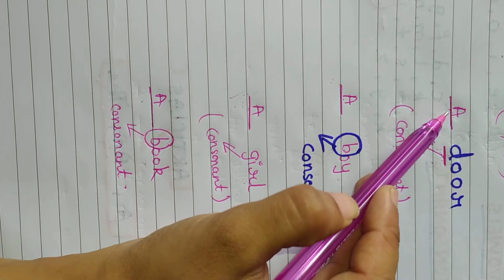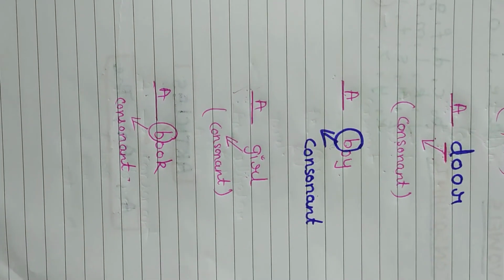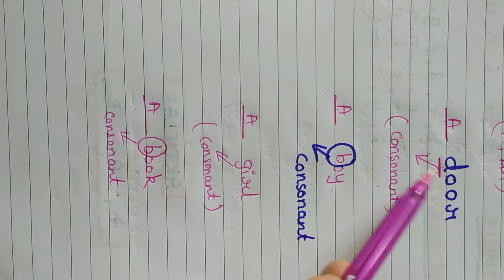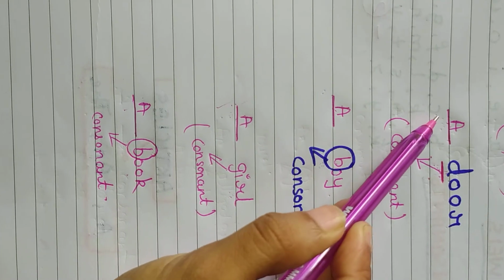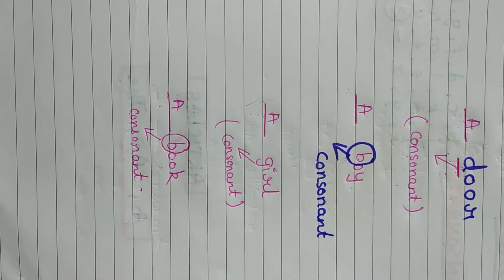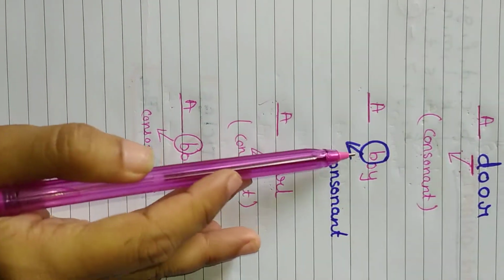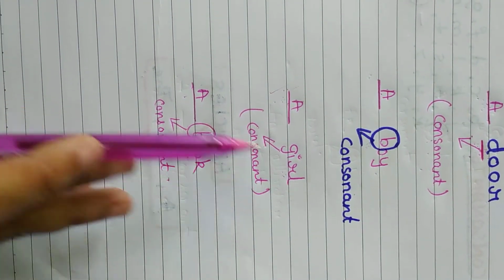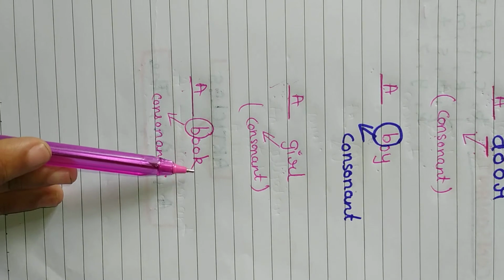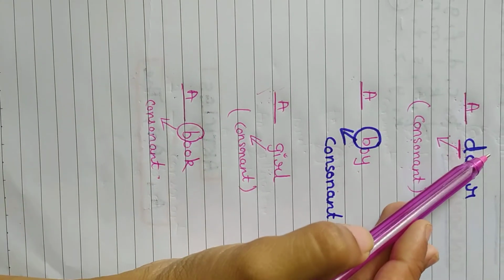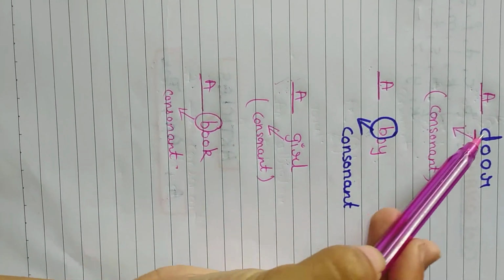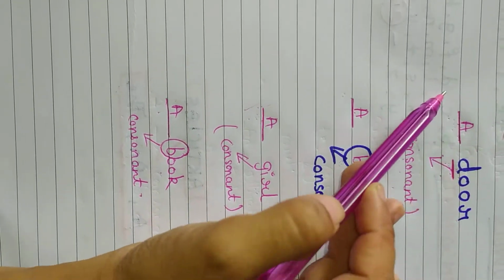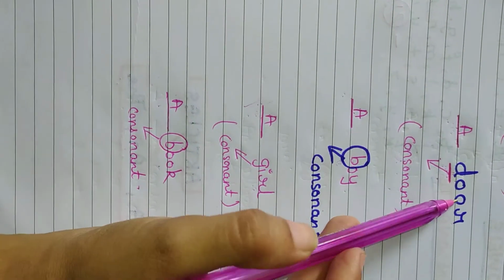What will you write before it? A. What we learned? That if a word starts with a consonant, we are going to write A. Consonant sound. D, door. Boy. Girl. Book. So, if a word starts with a consonant sound, we are going to write A before it. Before means what? Pehle. Isn't it?